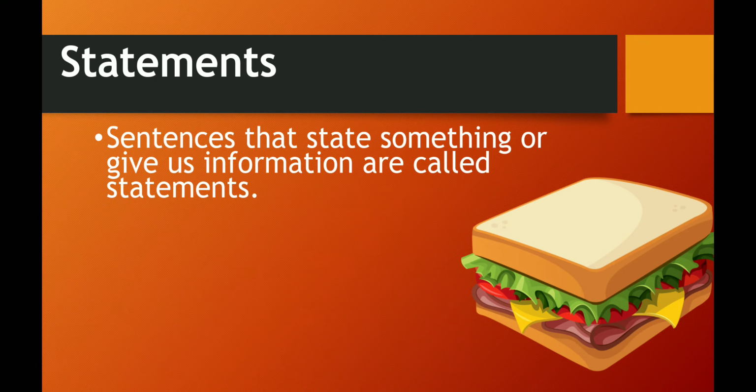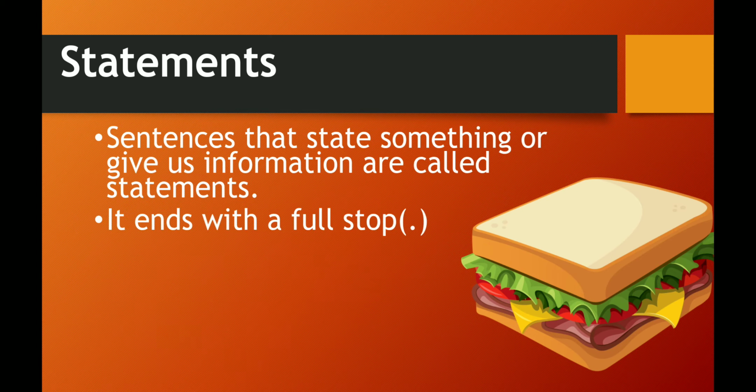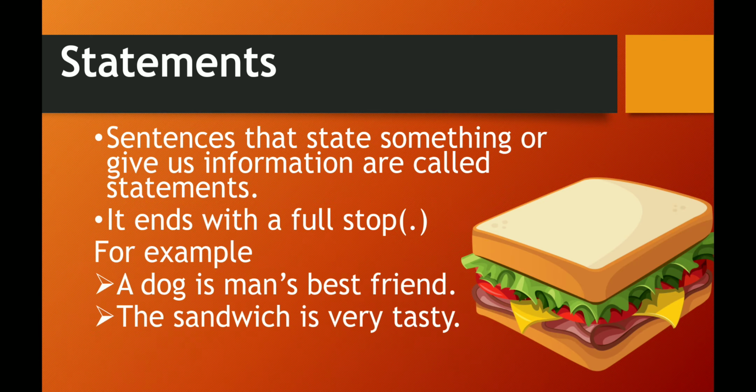Sentences that state something or give us information are called statements. It ends with a full stop. For example, a dog is man's best friend. Here we are getting information based on experience that the dog is always a best friend of a man. Next is, the sandwich is very tasty. Here we are getting information about the taste of a sandwich.